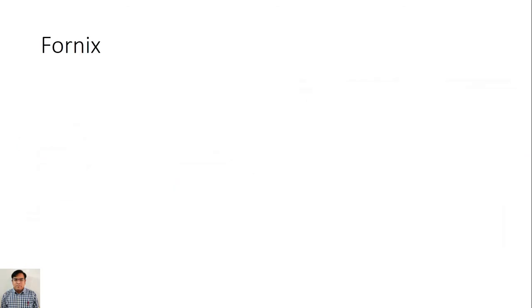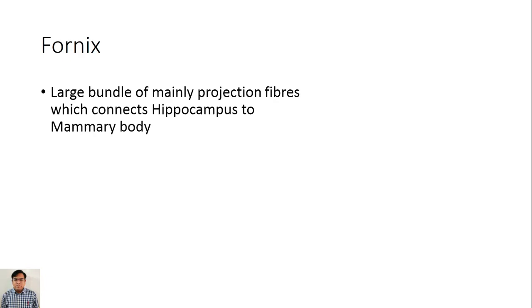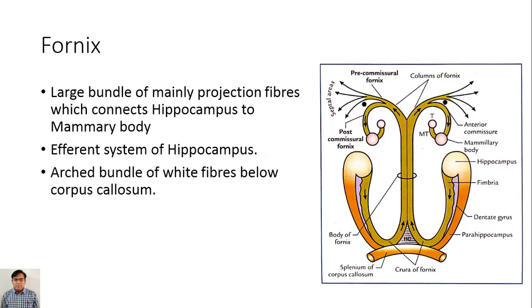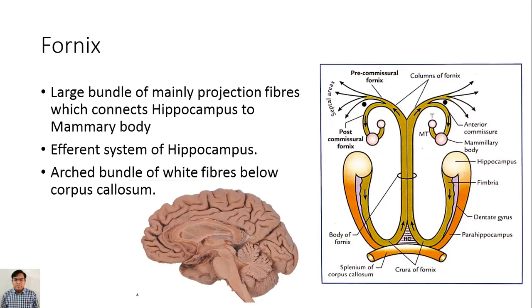Now the fornix, very important. It is a large bundle of mainly projection fibers which connects the hippocampus to the mammillary body. This structure has two crura, one body and two columns, pre-commissural fornix and post-commissural fornix. This is the efferent system of the hippocampus and an arched bundle of white fibers below the corpus callosum. This is the medial view and this is the fornix just below the corpus callosum.